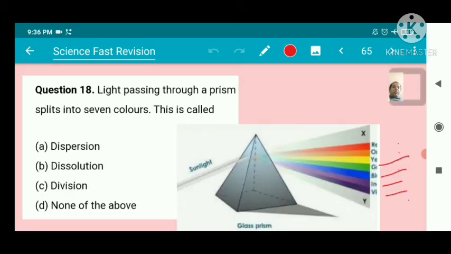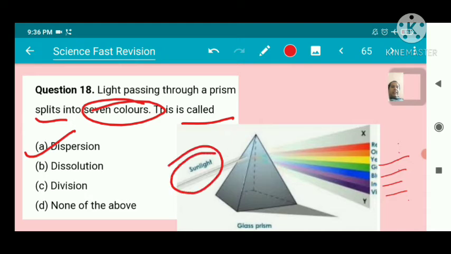Light passing through a prism splits into how many colors? Seven colors. It's called dispersion of light. This is white light and it is split into seven colors. Sorry, the first is red. Red, orange, yellow, green, blue, indigo and violet. These are the seven colors.